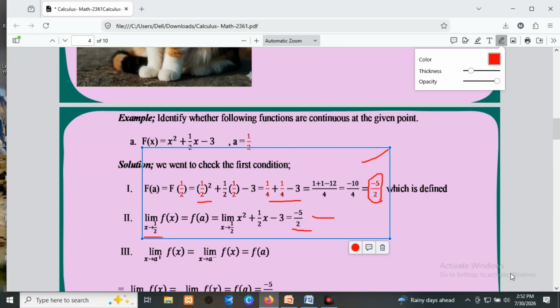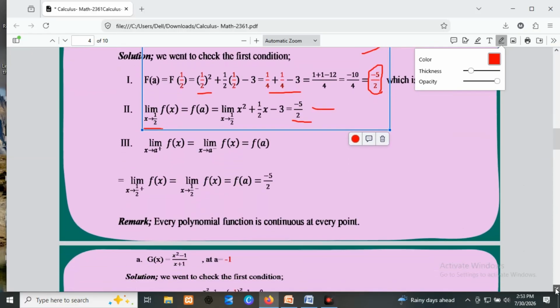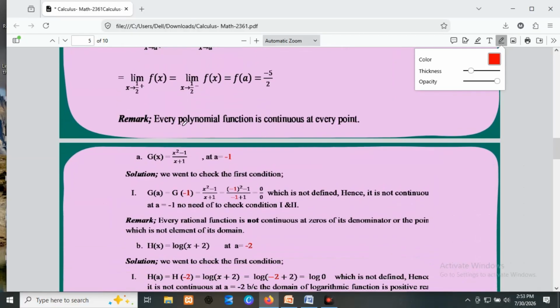1 over 2 can be decided. Why? Because it satisfies the three conditions. So have a remark, or you can generalize like this. Every polynomial function is continuous at every point, which means that not only at 1 over 2, it is continuous at any real number. So there is no need to check the 3 conditions if you know the type of the function. If it is a polynomial function, automatically it is continuous at every point, or at any real number.